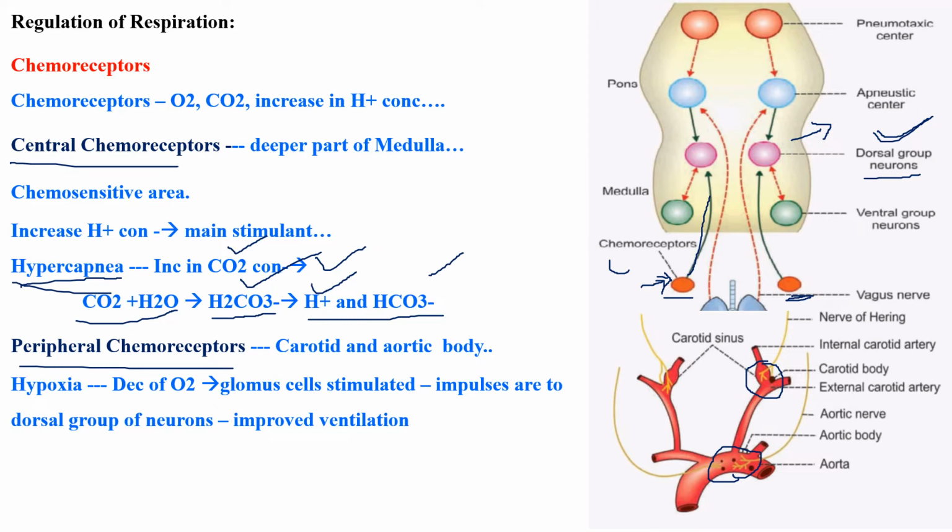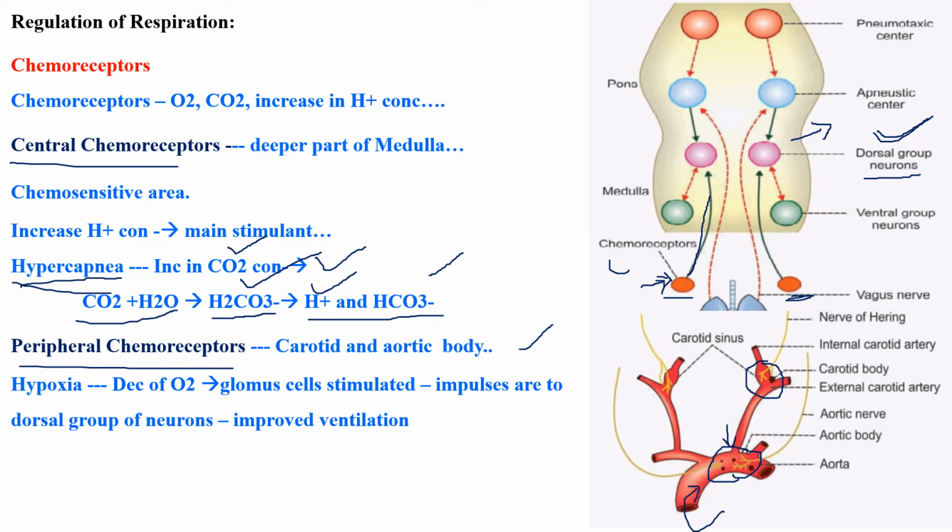In this case, hypoxia is nothing but decreased oxygen concentration. If the oxygen concentration is decreased, whenever the blood comes to your aorta, there are cells present here, the glomus cells, situated here. This will sense your decreasing oxygen concentration.